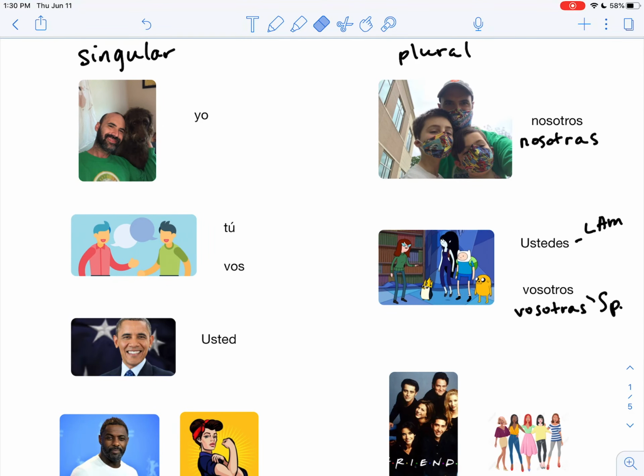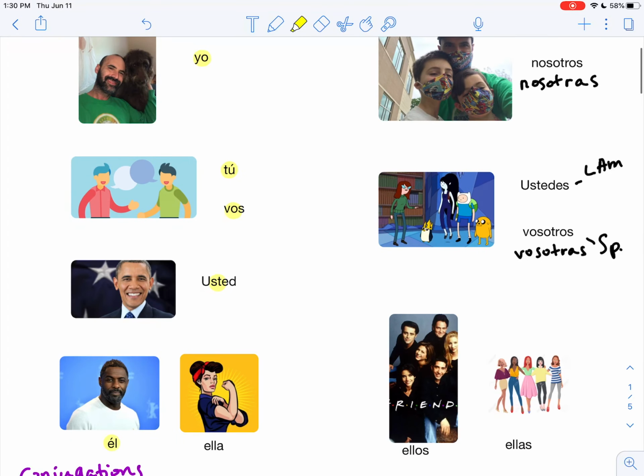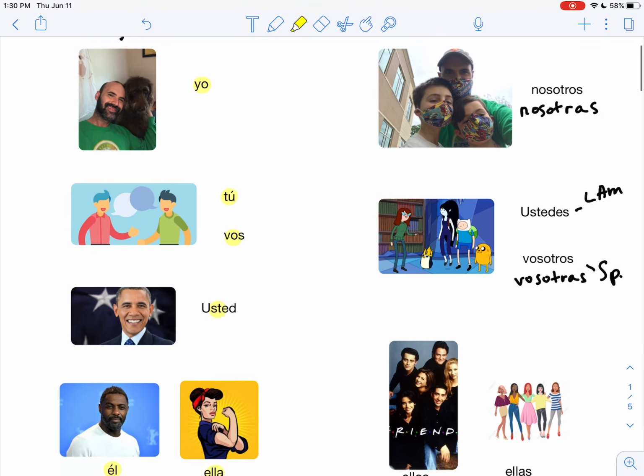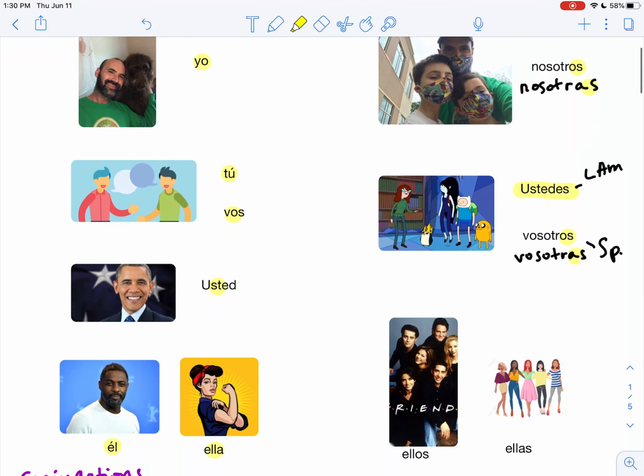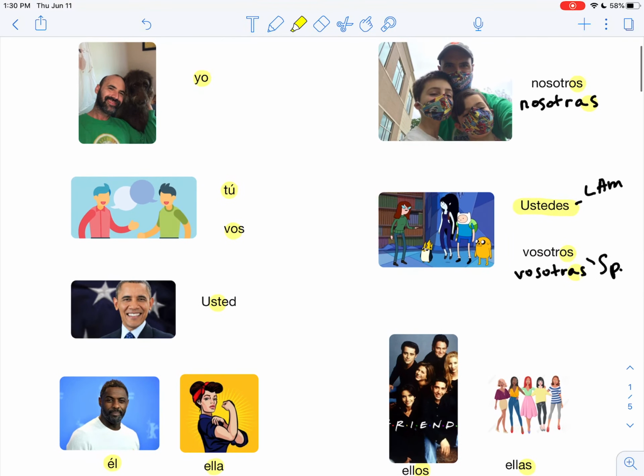But as a refresher, here we have our pronouns, singular pronouns on the left: yo, tú, vos, usted, él, ella, and plural pronouns on the right: nosotros, nosotras, note those endings there. Ustedes, vosotros y vosotras, again note those endings. Ellos and ellas.